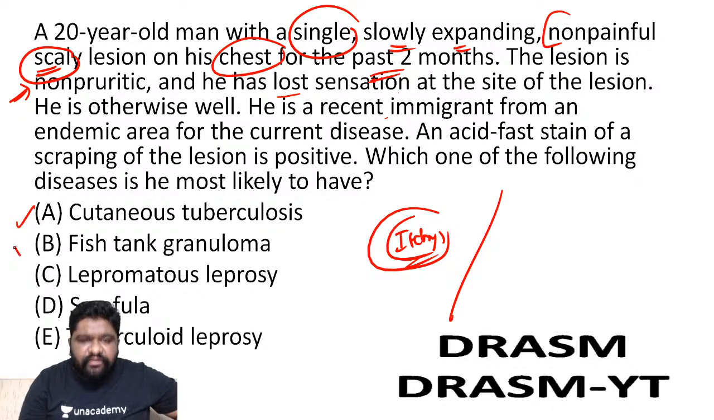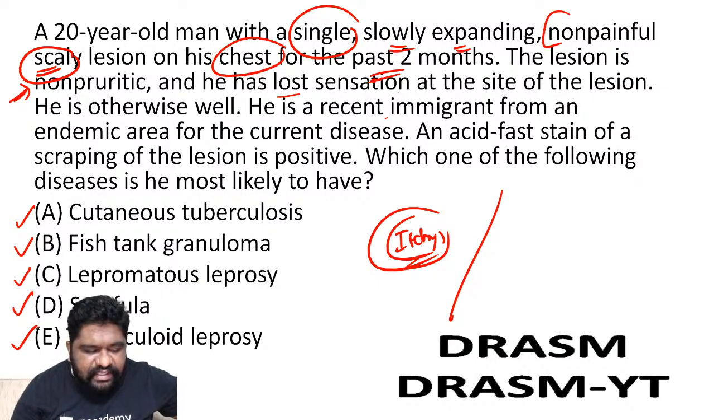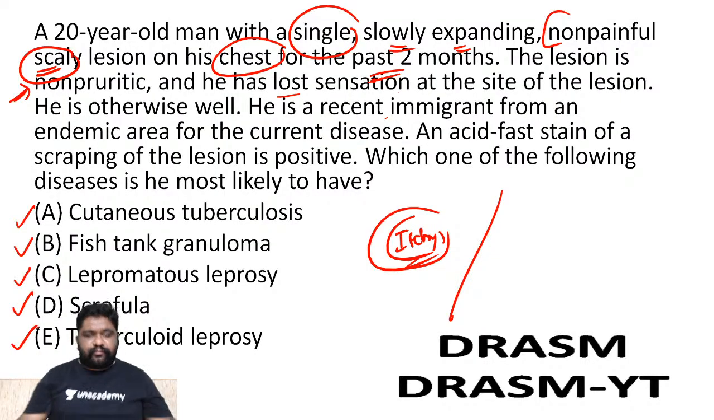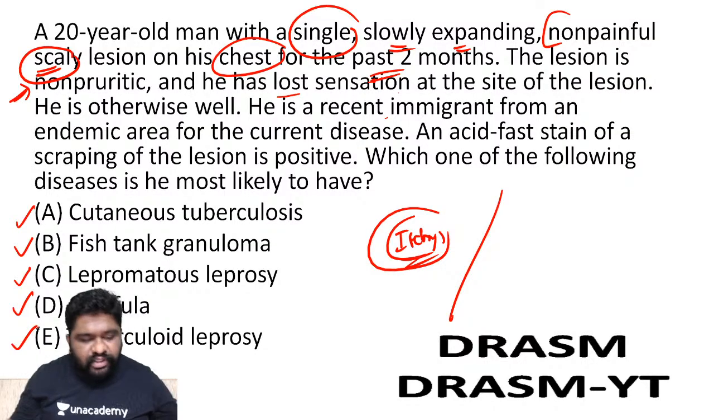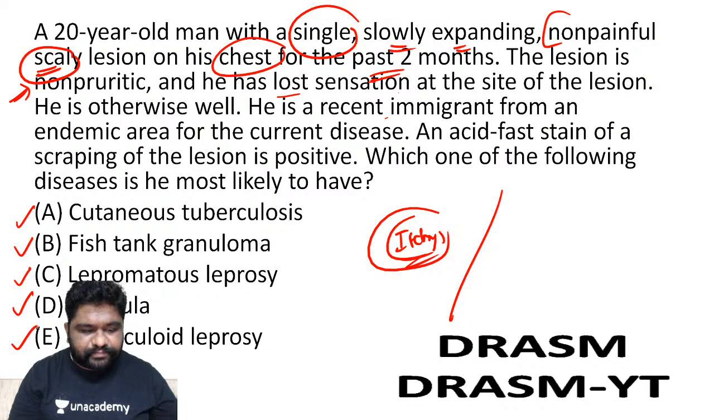Cutaneous tuberculosis, fish tank granuloma, lepromatous leprosy, scrofula, tuberculoid leprosy. Which of them is the right answer here, people? Among A, B, C, D, E, which is the right answer? Come on, people, which is the right answer here?